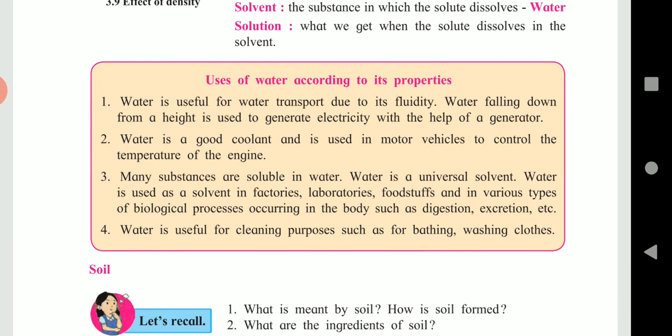Third one, many substances are soluble in water, so water is a universal solvent. Water is used as a solvent in factories, laboratories, foodstuffs, and in various types of biological processes occurring in the body such as digestion and excretion. Water is useful for cleaning purposes such as for bathing, washing utensils, washing clothes, etc.